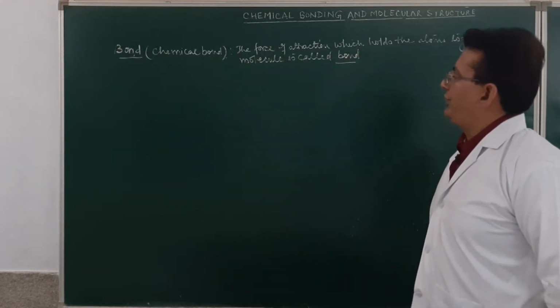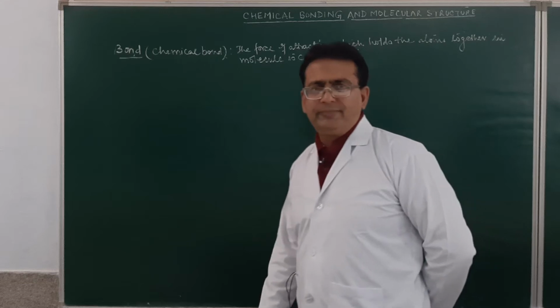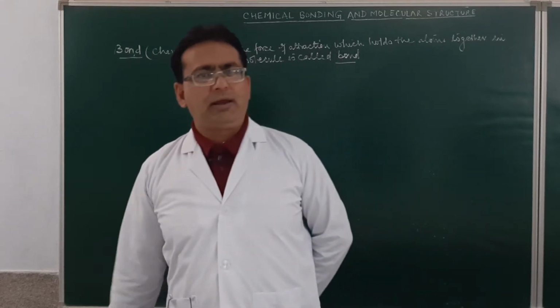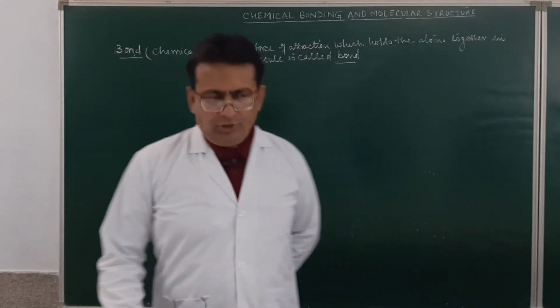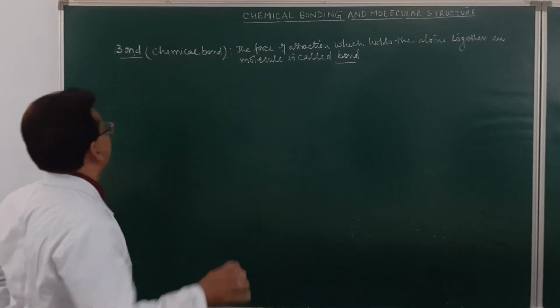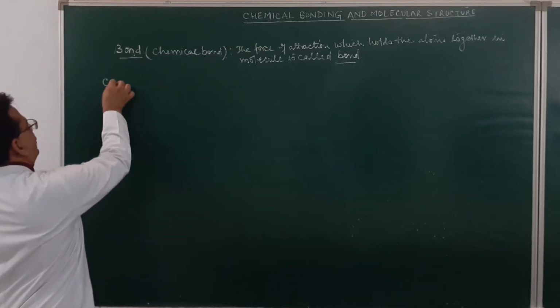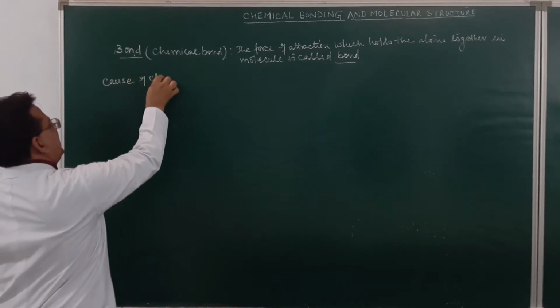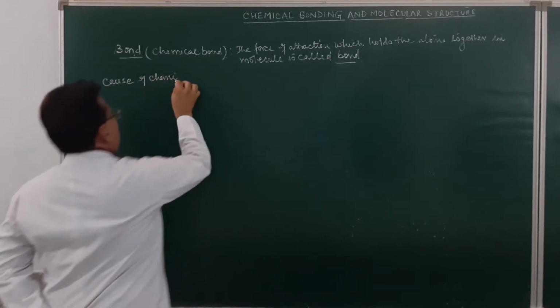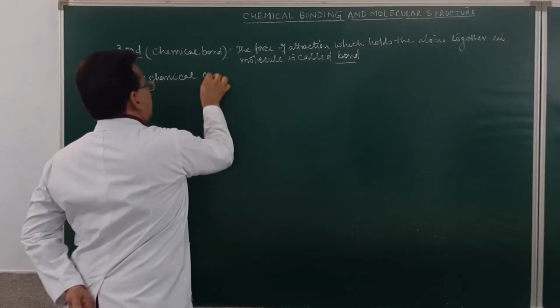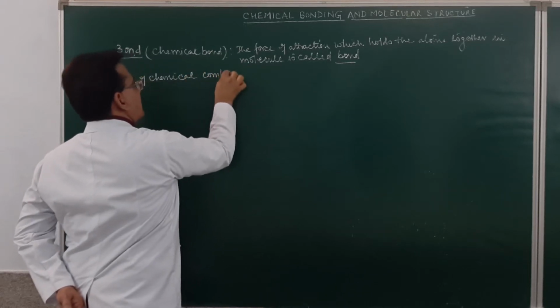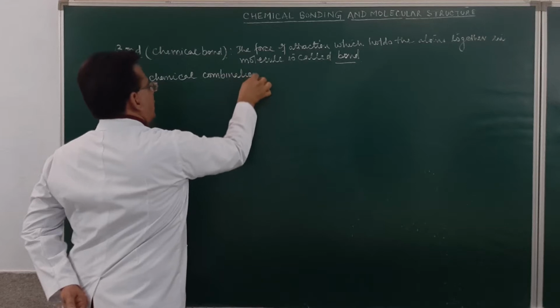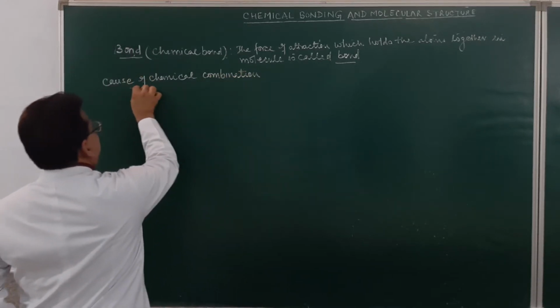The very first question that comes to our mind is, what is the cause of chemical combination? Why do atoms combine with each other?